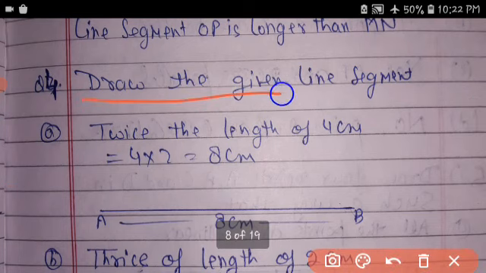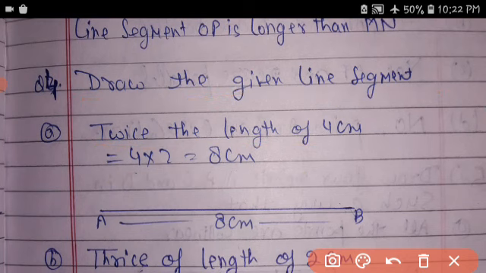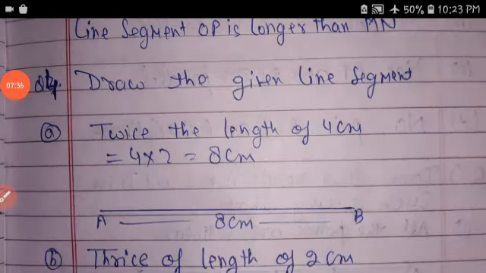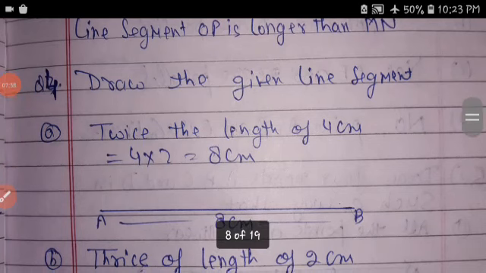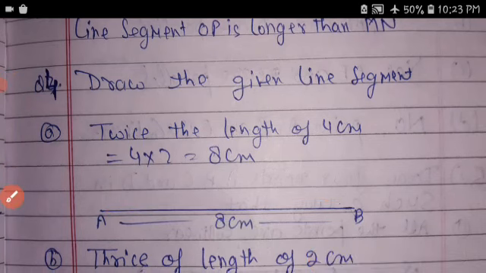Draw the given line segment. Twice the length of 4 is equal to 4 into 2 is equal to 8 cm. Draw a line segment AB equal to 8 cm.